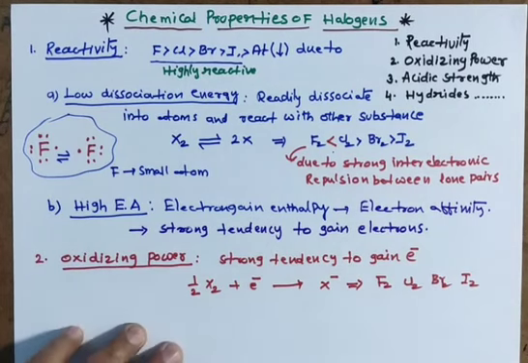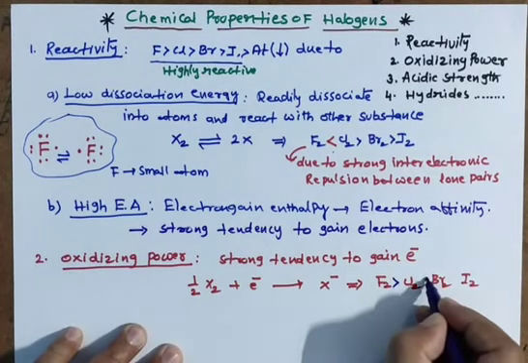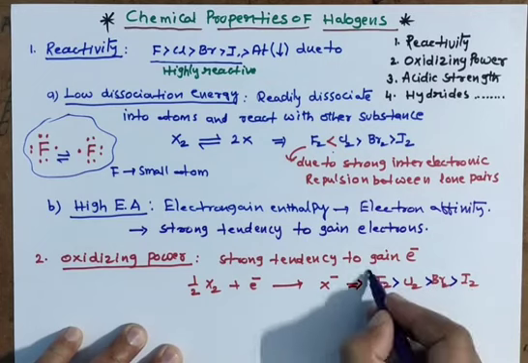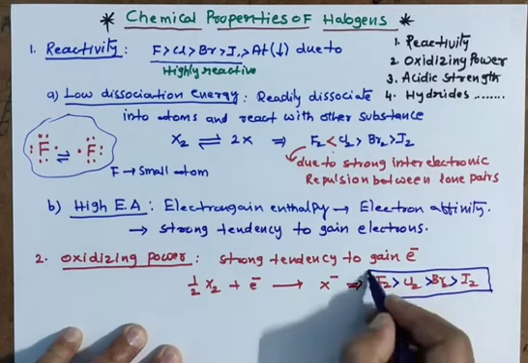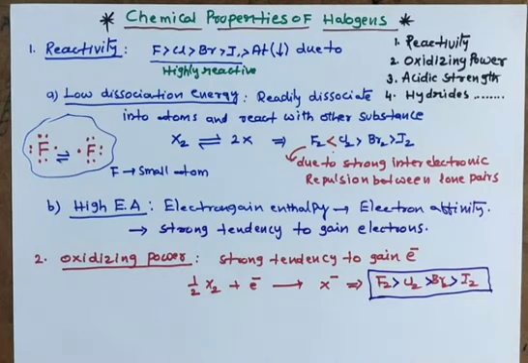The order is fluorine, chlorine, bromine, iodine. Now I am showing the order of oxidizing power. Down the group, oxidizing power is going to decrease. Fluorine is strongest in this family. Iodine is the weakest oxidizing agent. These have the tendency to gain electrons, and fluorine has the highest oxidizing power.